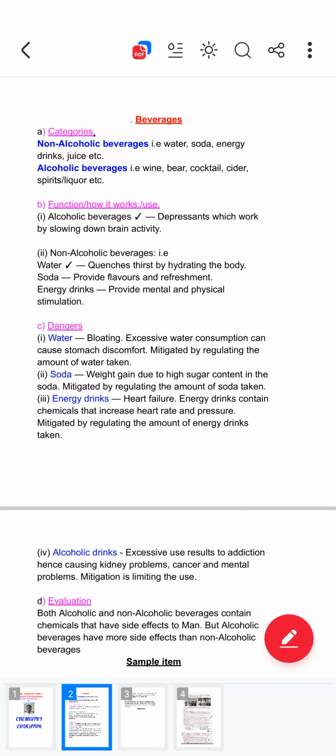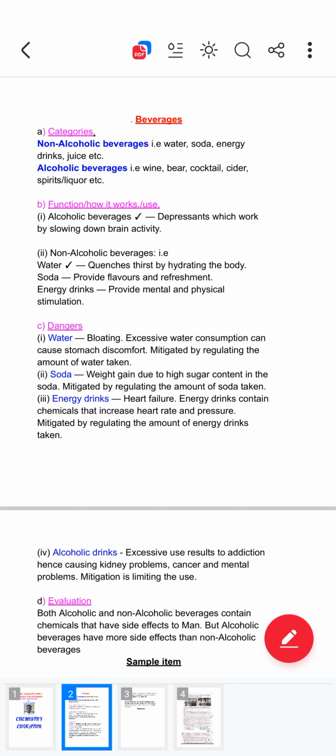Then we go to the dangers of each. Danger of taking water: excessive water consumption causes stomach discomfort. Then you give mitigation by limiting the amount of water taken. Then the danger of soda: it causes weight gain due to its high sugar content, mitigated by regulating the amount of soda taken. I think the mitigation is simple. You just regulate the amount of beverage taken. Even on energy drinks, it causes heart failure due to increased heart rate and pressure. Mitigating, regulating the amount of energy drinks taken.